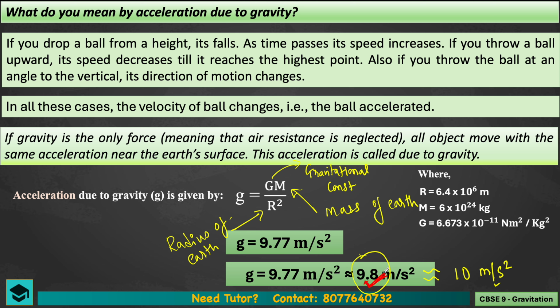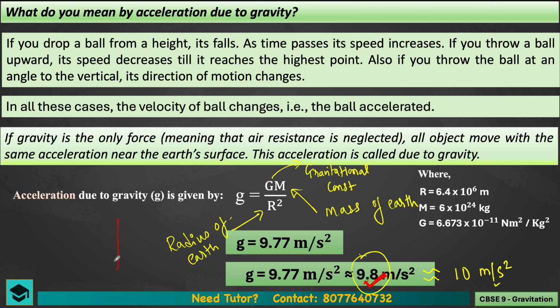So I hope you understood what is acceleration due to gravity. It means gravity accelerates us per second by the value of how much? 9.8. And this value we use to solve the numericals.